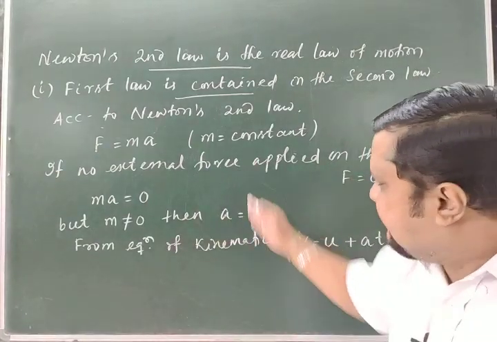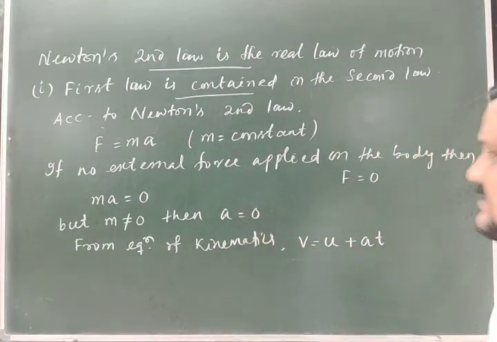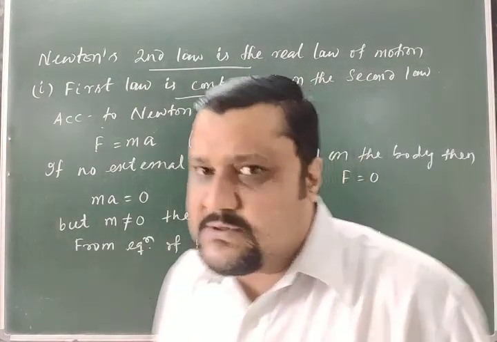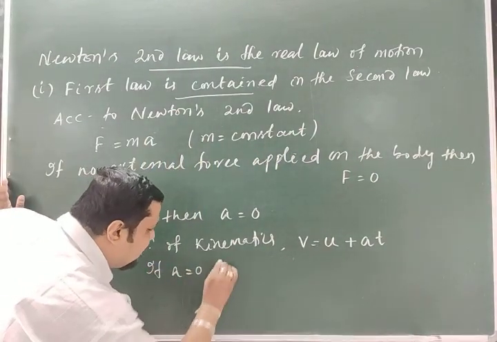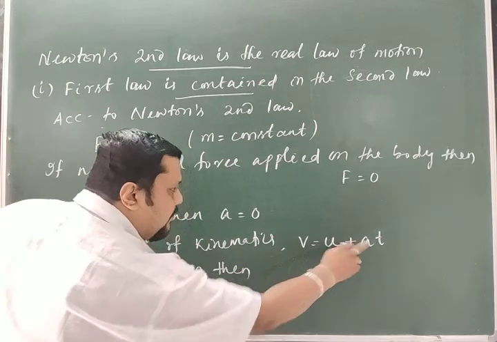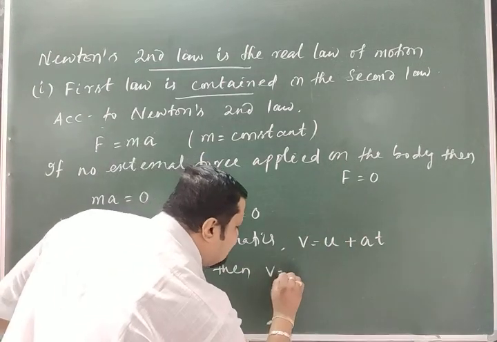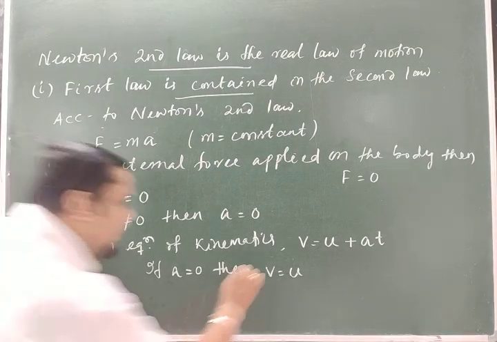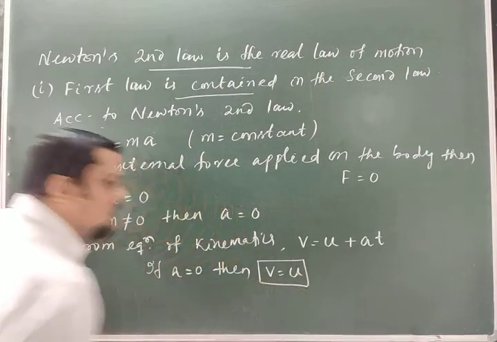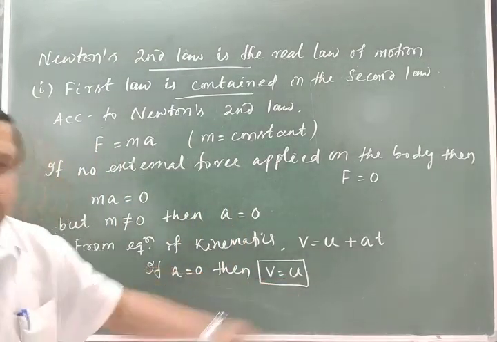But in this concept, if a is equal to 0, then put a is equal to 0, v is equal to u, final is equal to initial. That is the proof. v is the final, u is the initial.